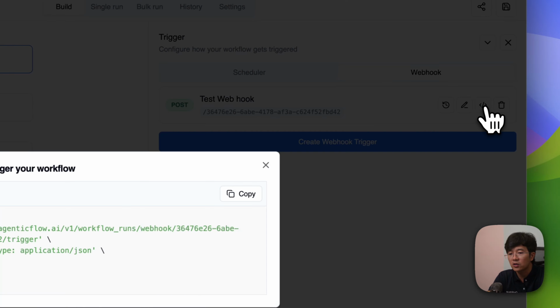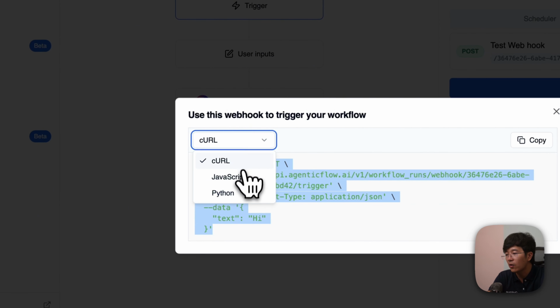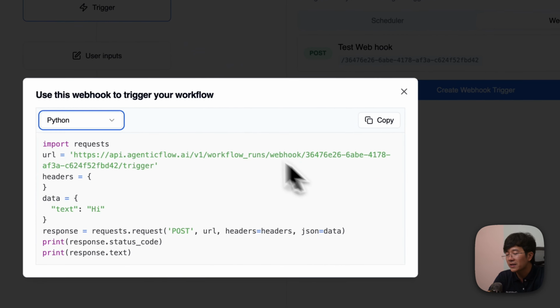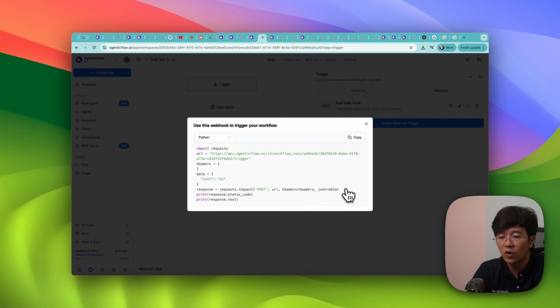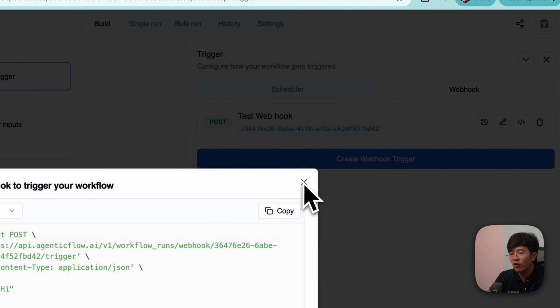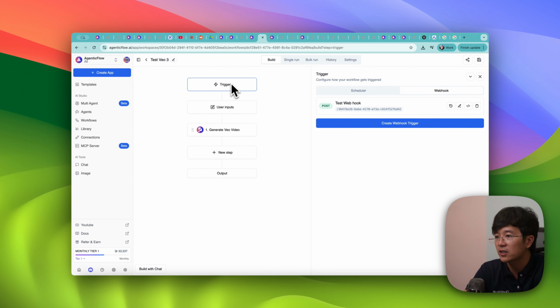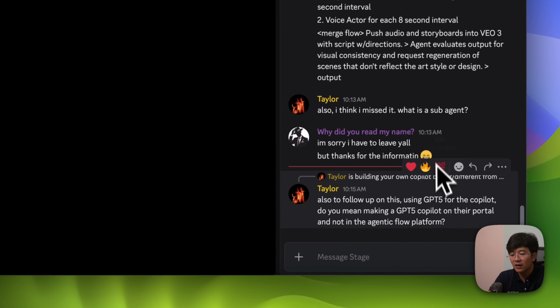You will also see that we made some cURL, JavaScript or Python code. So basically, you can copy this entire page and give it to your developer or your agent, and they will know how to work together with our agent and workflow from their side. This is a small enhancement on the webhook side. I think that's pretty much it for today. It's a lot of time already.